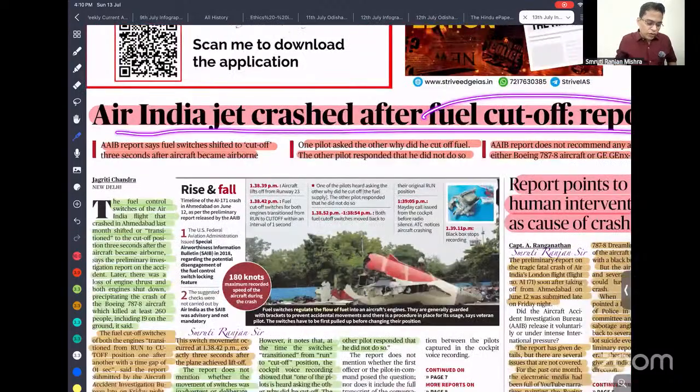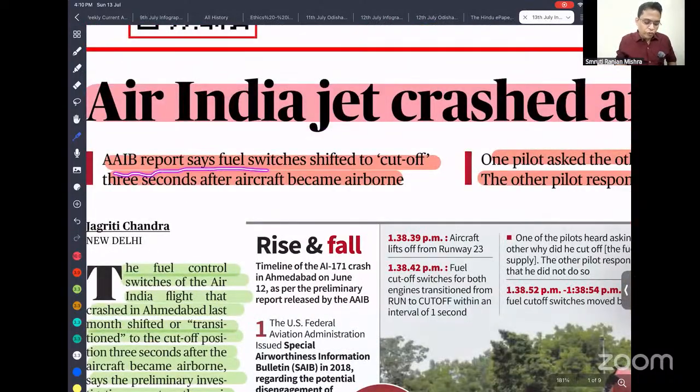The Aircraft Accident Investigation Bureau report says that the fuel switch shifted to cutoff 3 seconds after the aircraft became airborne. That means while the aircraft was in the air, the fuel switch, which is supposed to be in the on position, moved to the cutoff position. Because of that, the fuel supply was cut off, and the aircraft was not able to generate enough force to stay in the air.